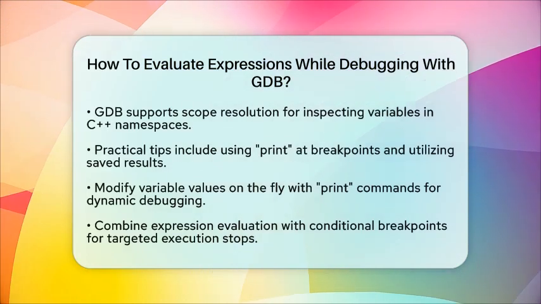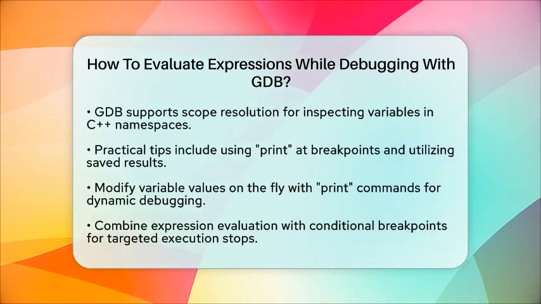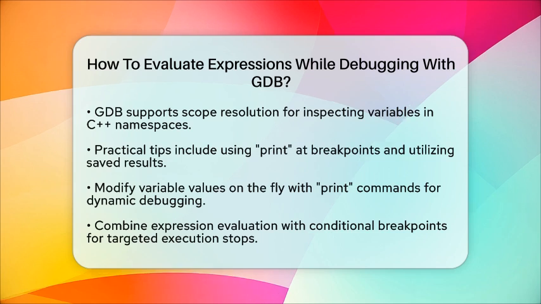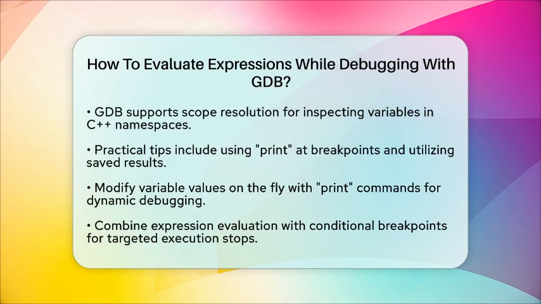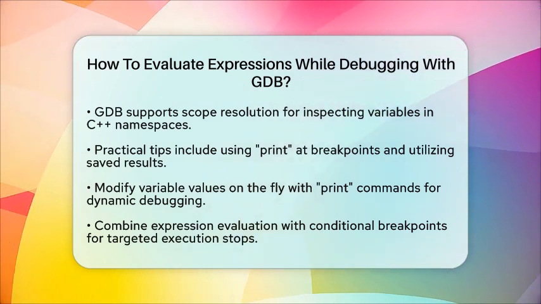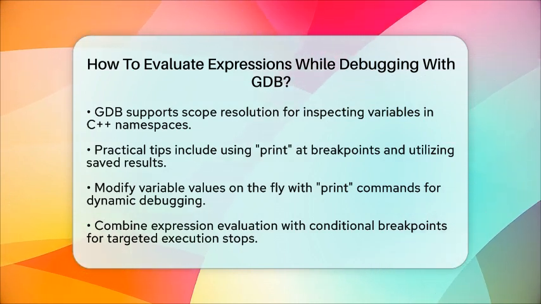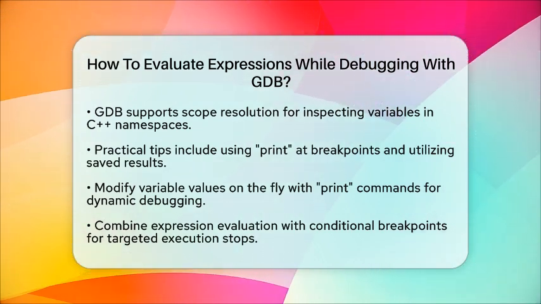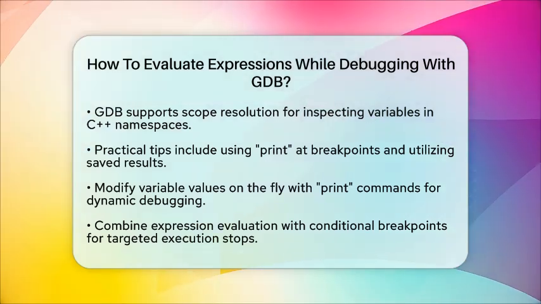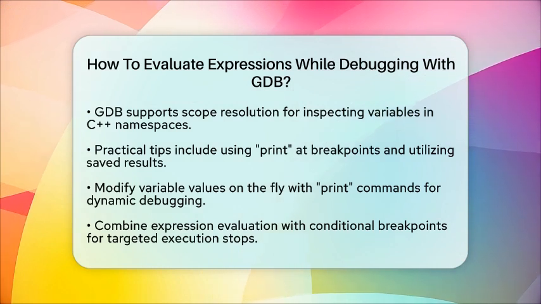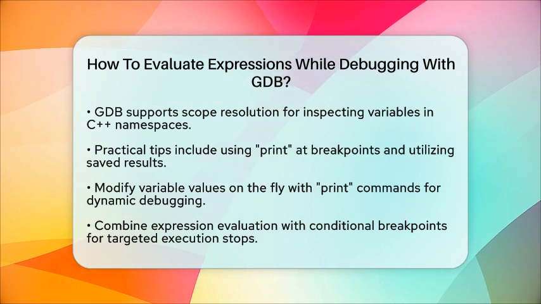To make your debugging process smoother, here are some practical tips. Use the print command to check variable values at breakpoints. Remember to utilize the saved results like $1 and $2 to build on previous evaluations. Use whatis to confirm variable types, which can help you avoid type-related issues. You can also modify variable values on the fly by assigning new values in your print commands. Lastly, consider combining expression evaluation with conditional breakpoints to stop execution only when certain conditions are met.